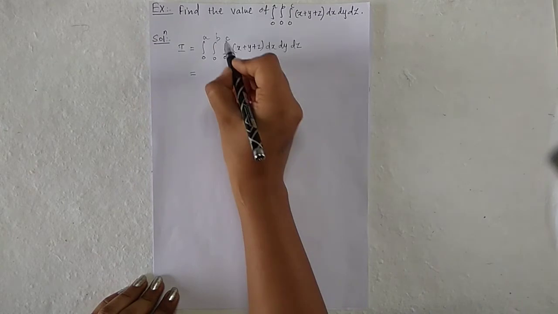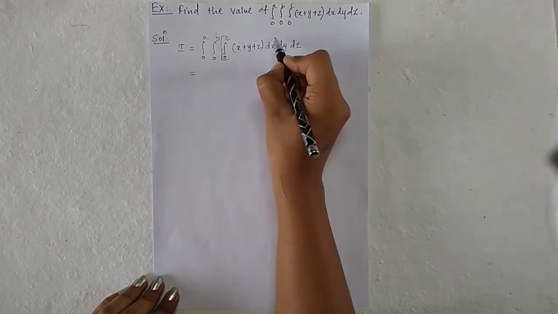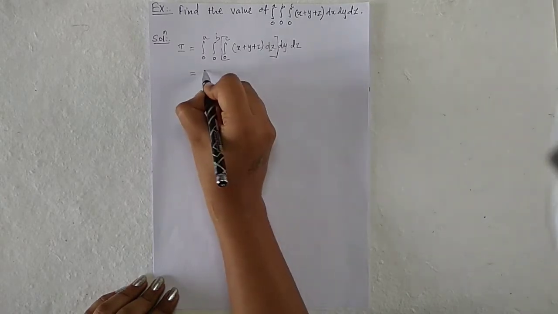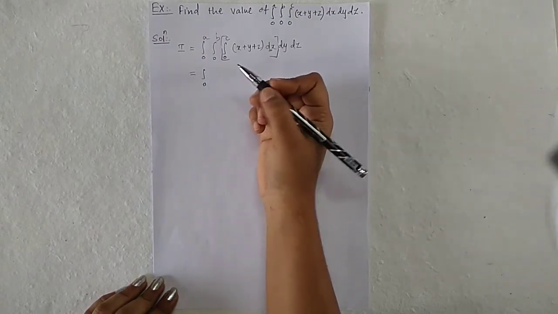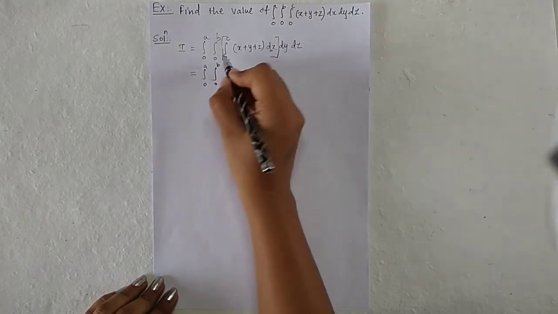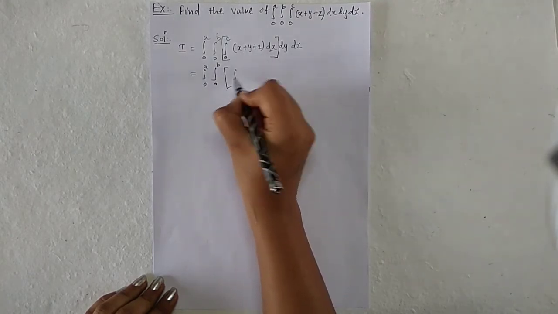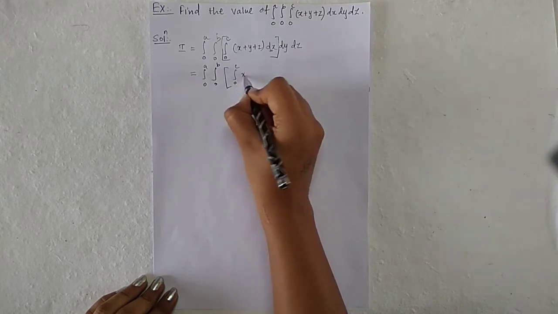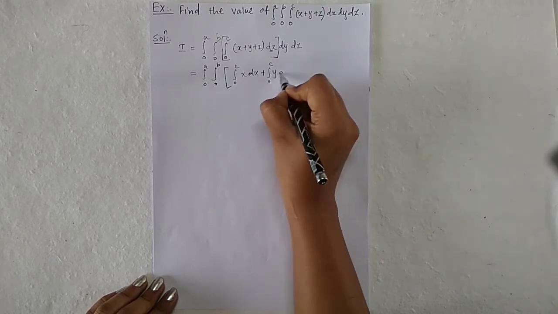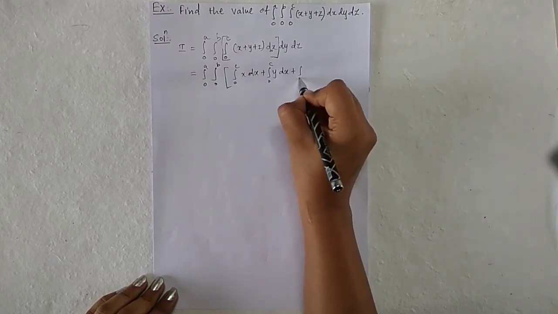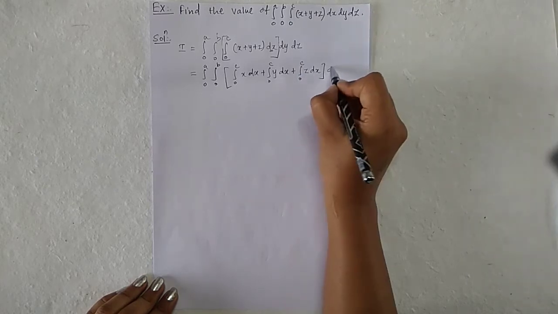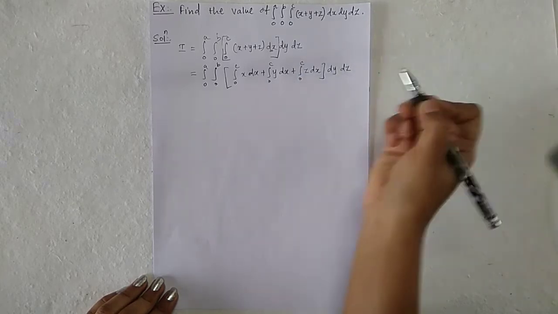First we integrate this function with respect to x. So it is the integration of x dx plus the integration of y dx plus the integration of z dx, with limits 0 to c, then dy dz.